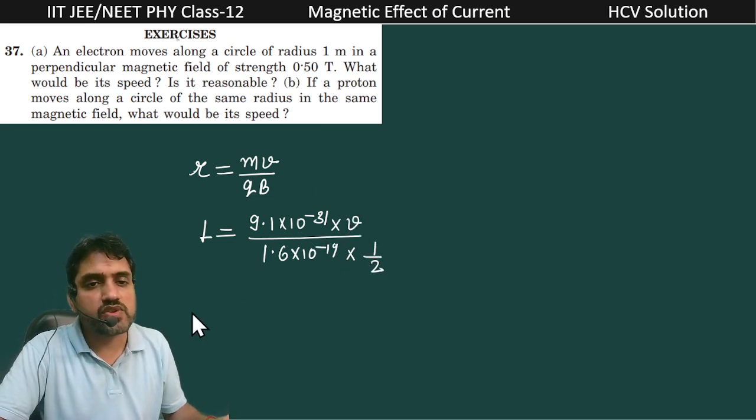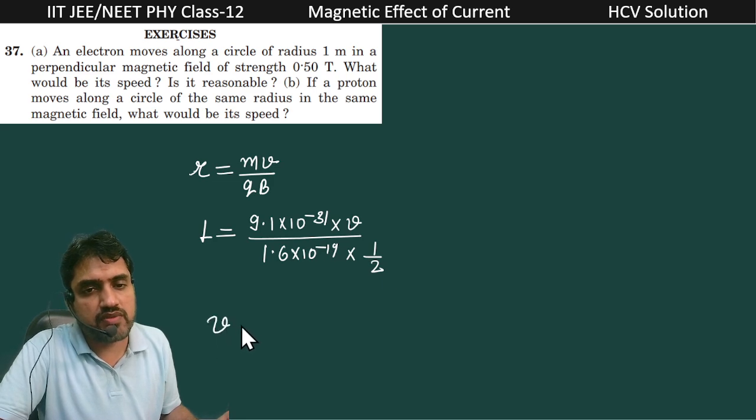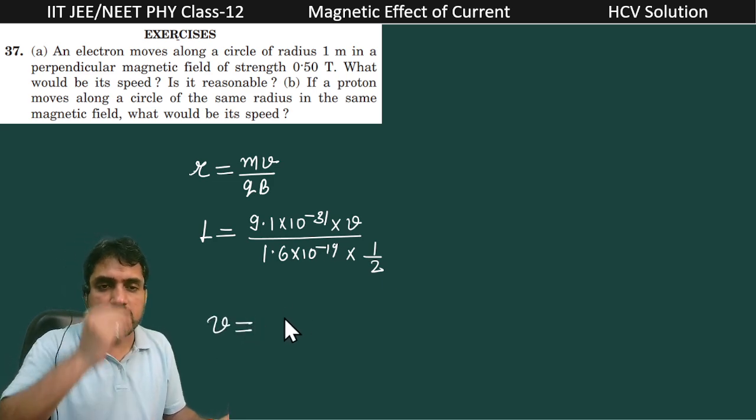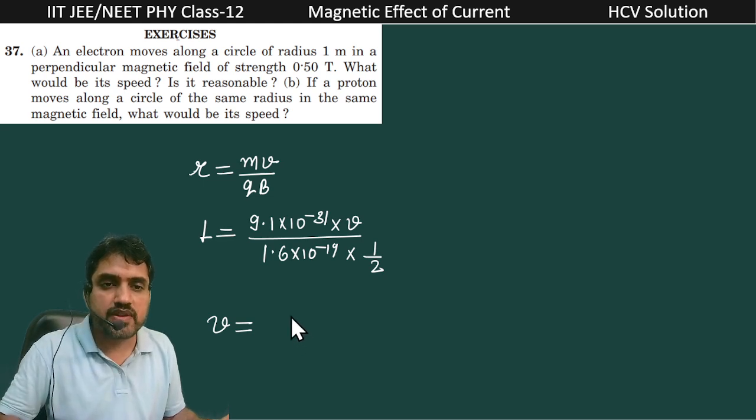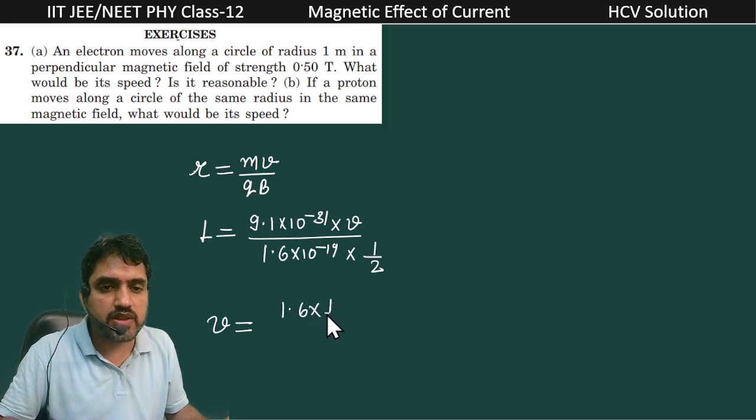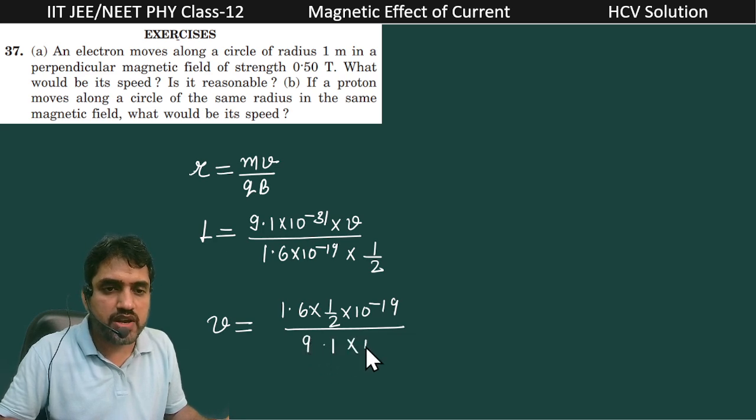So if we are finding the value of v, this v, that is the speed, is equal to 1.6 into 1 by 2 into 10 raised to power minus 19 divided by 9.1 into 10 raised to power minus 31.